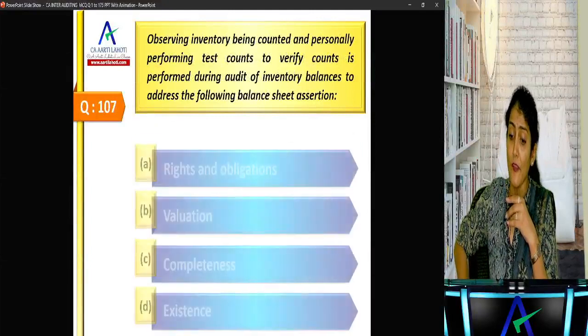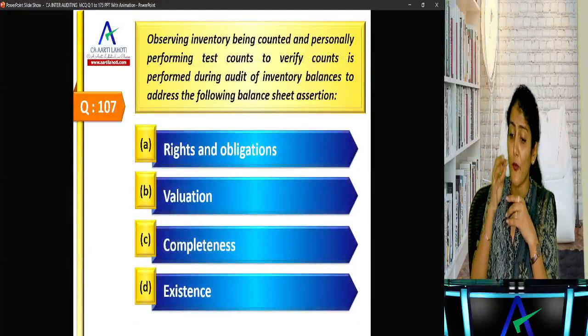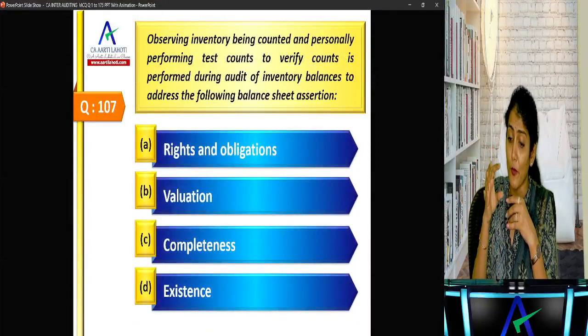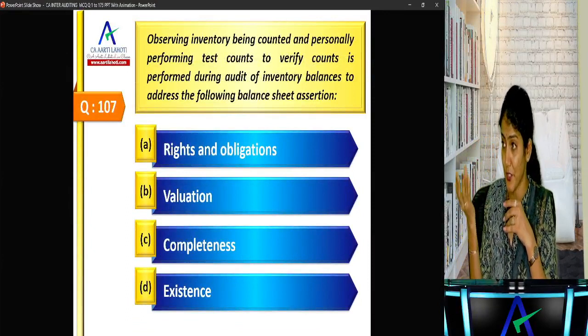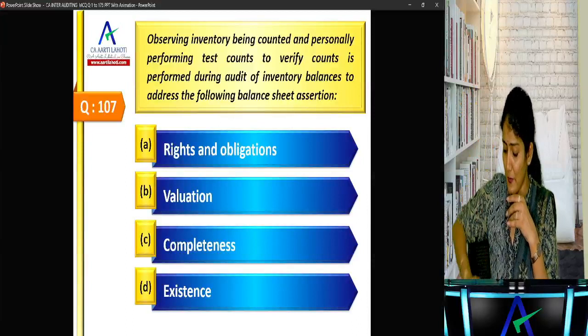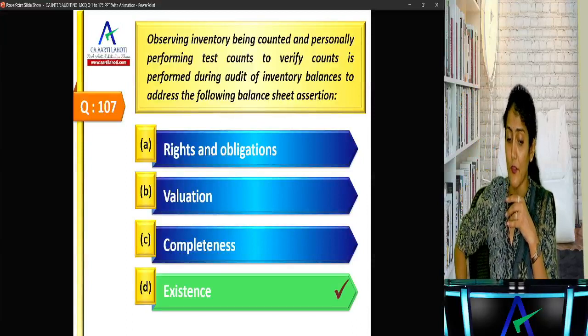Observing inventory being counted and personally performing test counts to verify the count is performed during audit of inventory balances to address the following balance sheet assertion. So why do you attend on 31st March at 3 p.m.? To check the existence of the inventory.